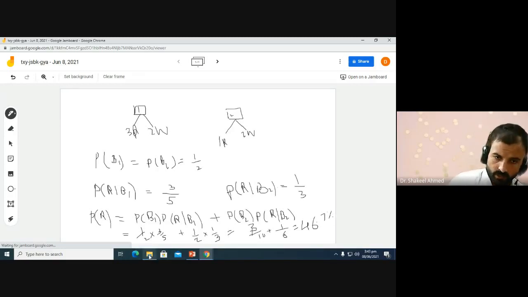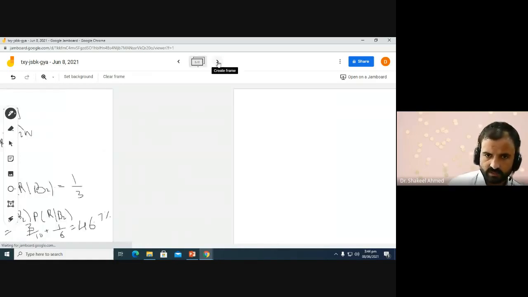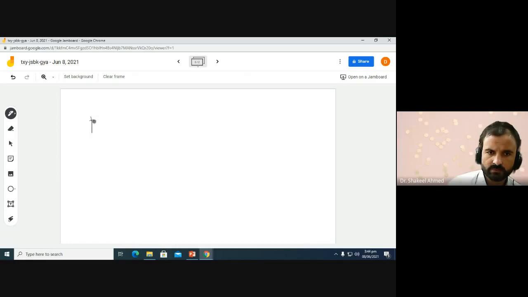Now we will find the probability of B2 given that the red ball was selected. This is basically the conditional probability or the posterior probability of selecting box 2 given that the red ball is drawn.